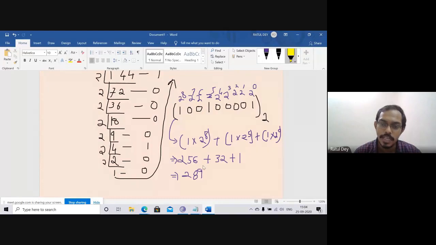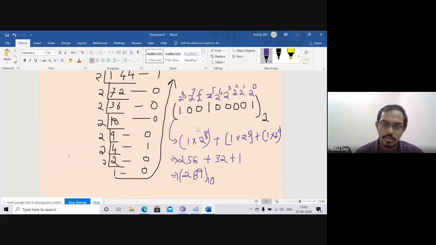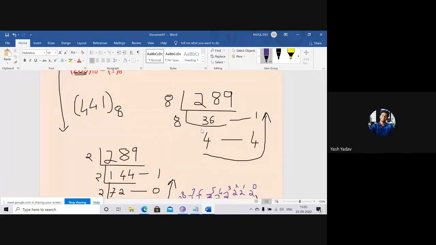Now, you can see that we can go any way. The result should be the same. Now, our question is to convert to the octal number system. Yes or no? Sir, at that time I had said binary to octal only. Okay, no problem.